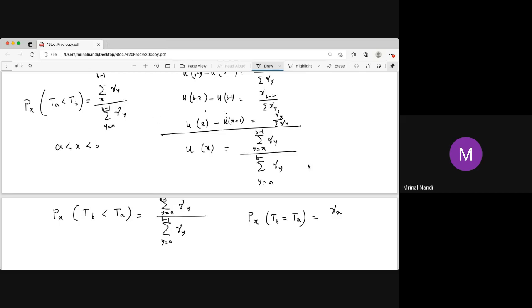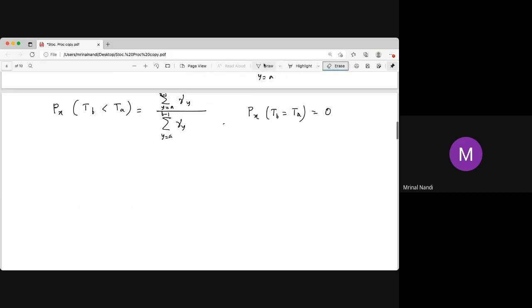Oh, that is 1. But hitting time cannot be equal in both cases, right? That is 0. Correct. The hitting times of A and B cannot be equal, because A and B are two different states. So this part is 0. So if we add these two, the sum must be 1, and yes, that is 1, because in the denominator every gamma y starts from the summation from A to B minus 1. For the hitting time of B less than the hitting time of A, it is from A to x minus 1, and the other is from x to B minus 1. So that sum is 1, right? And the equal case must be 0. So we have this.